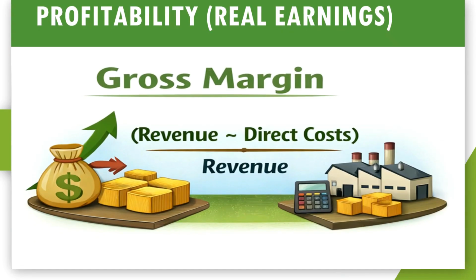Profitability shows how much money the business keeps. Gross margin tells us how efficient we are after direct costs. Net margin shows what remains after all expenses. Revenue is important, but the margin tells the real story. If revenue doubles but margin shrinks, growth is fake.